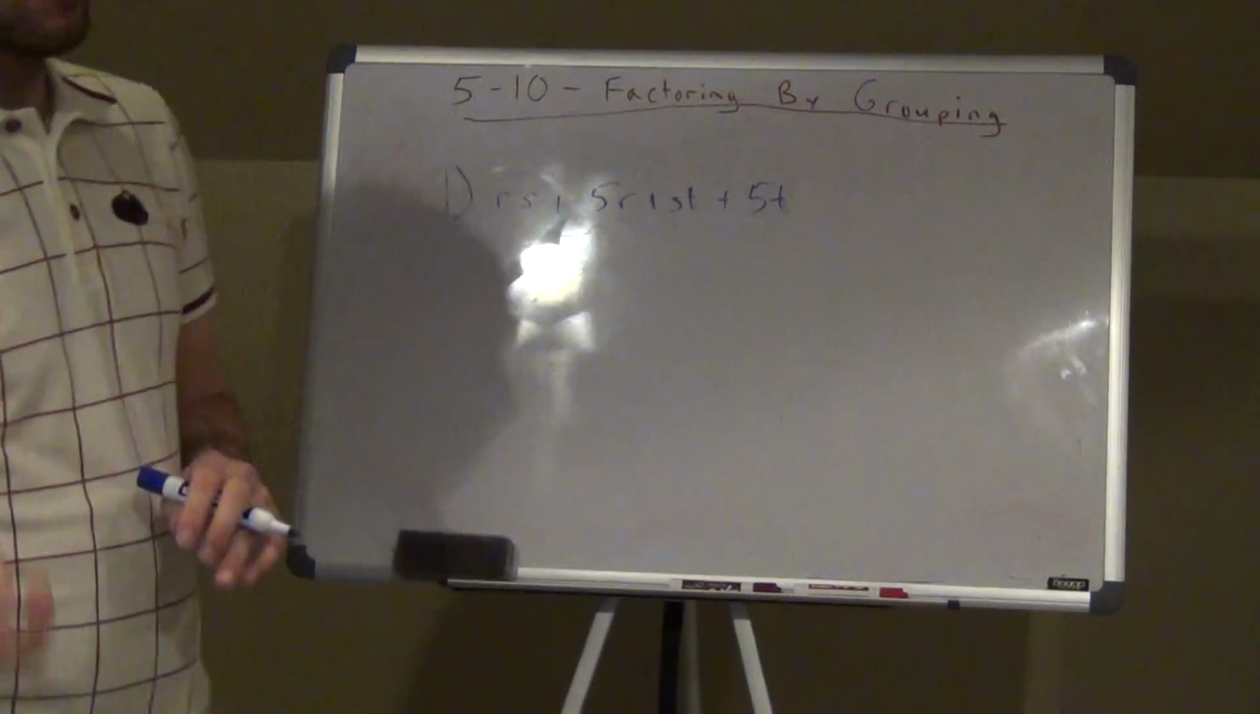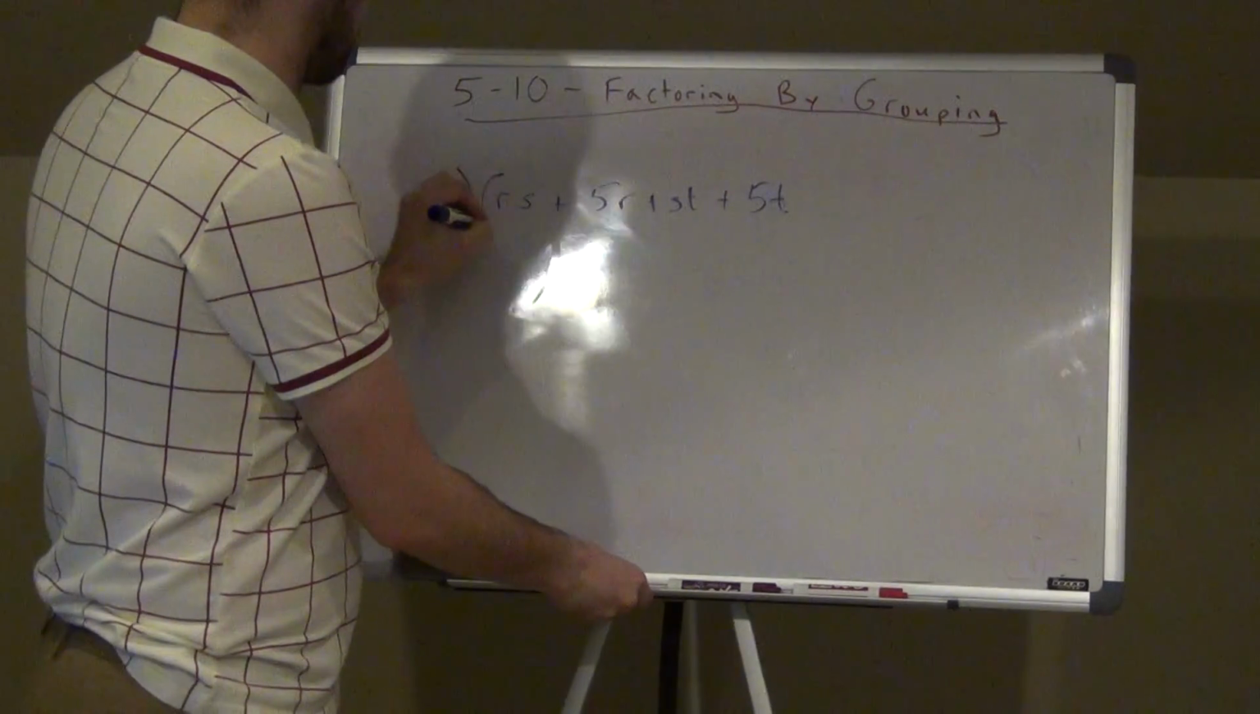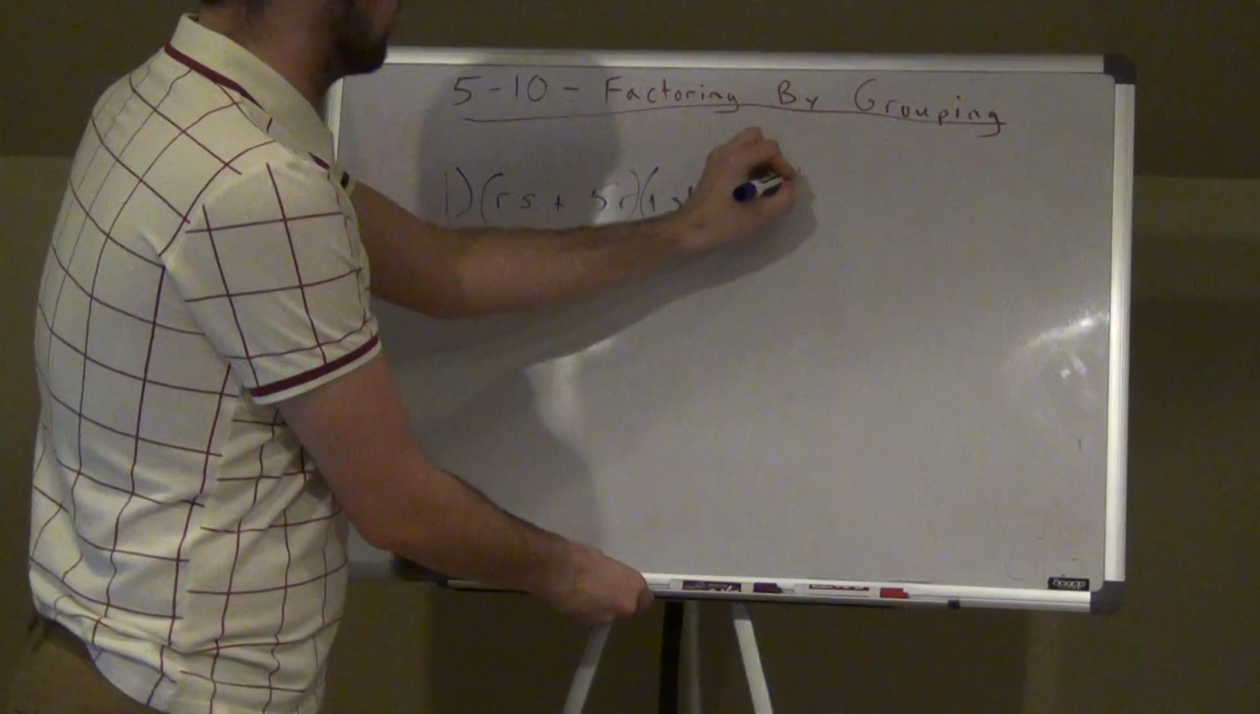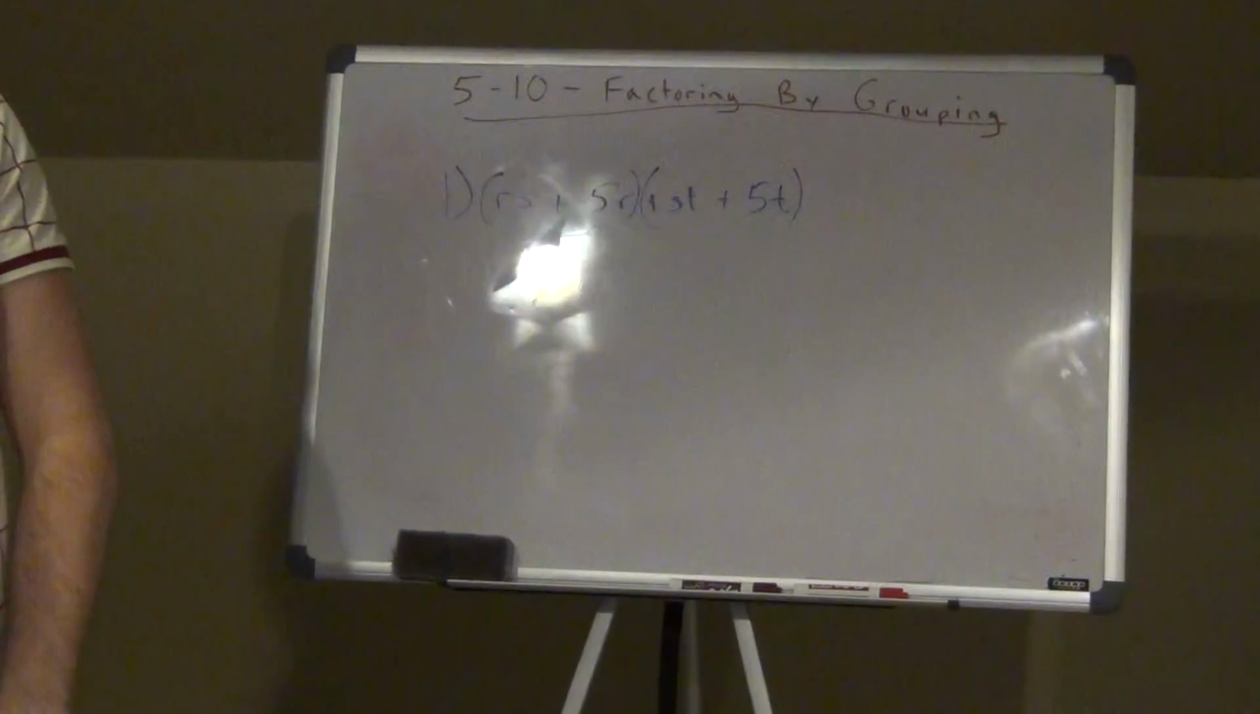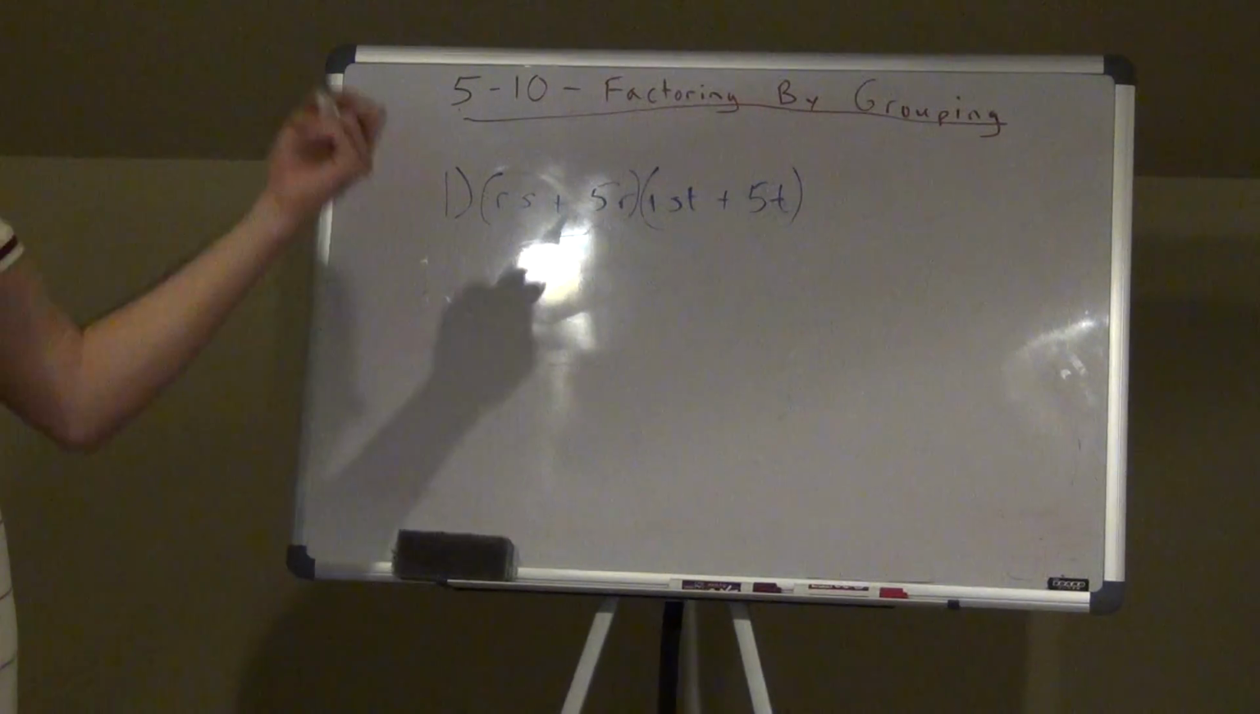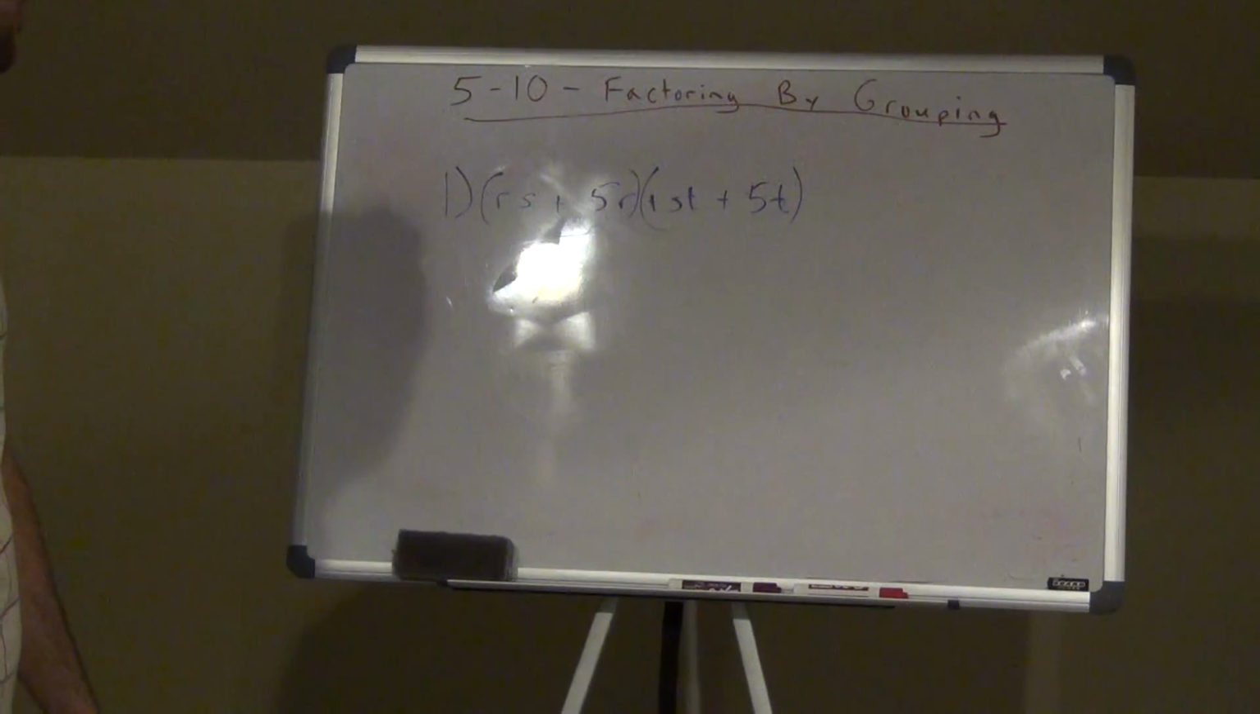So how do you factor by grouping? You're going to group the first 2 numbers and the last 2 numbers, okay? That's how you're going to start out. We're actually going to use this in 5.9. That's why I have to teach this first.